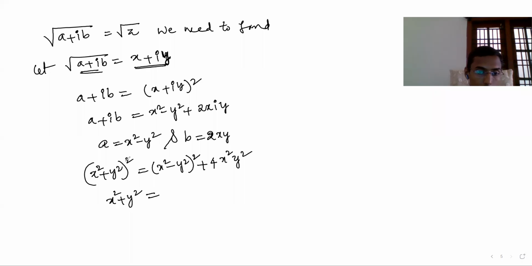Here x square plus y square is a square plus... Here a plus b whole square is a minus b whole square plus 4ab. A minus b whole square plus 4ab is a plus b whole square. So if I write this, what I'm going to get is a square plus b square.